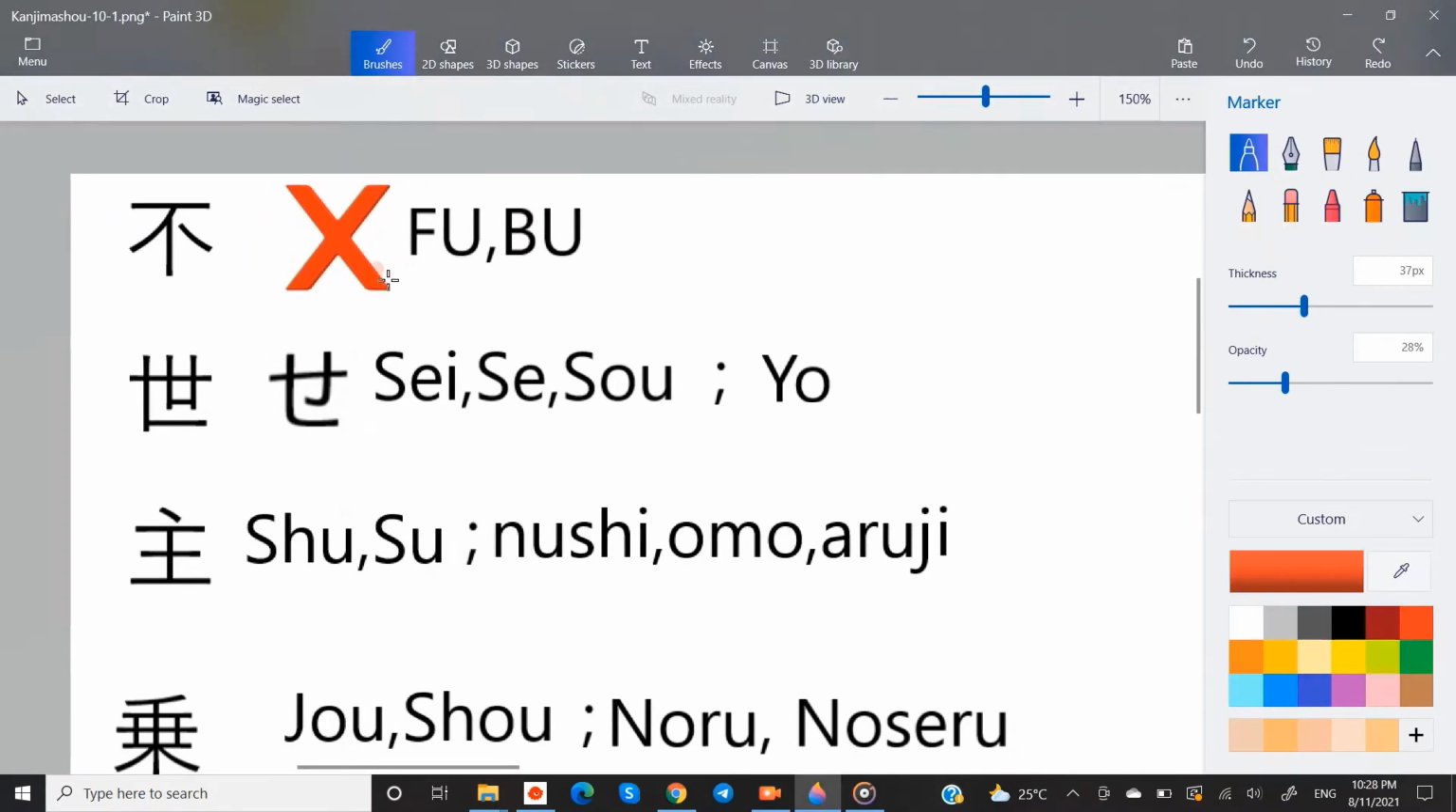Fu or bu. This kanji is used as a negative prefix. See the two strokes on both sides that resemble the lower part of the wrong tick mark.